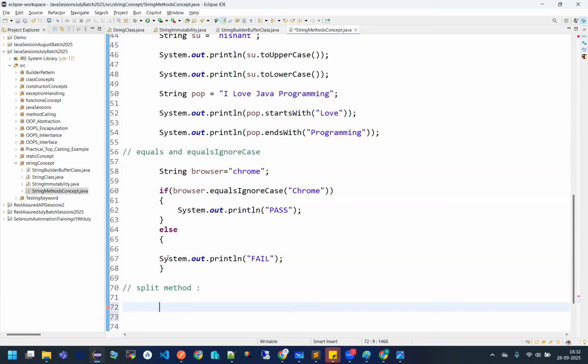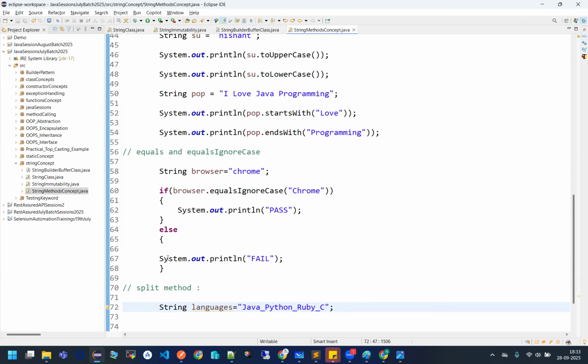I'm writing a string, languages, with a normal string: Java, Python, Ruby, and something like C. I'm writing these multiple languages in a string format.